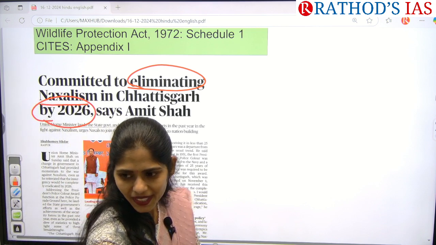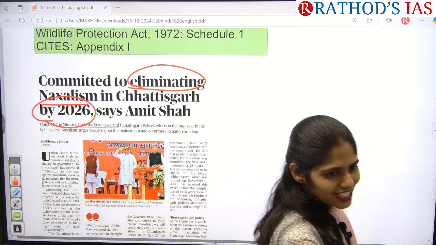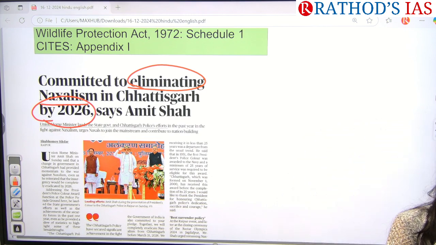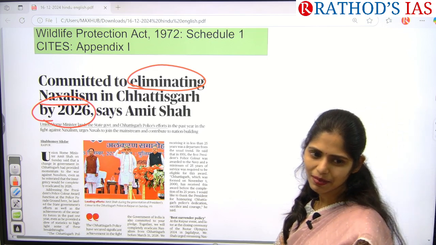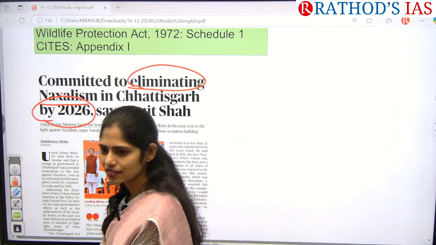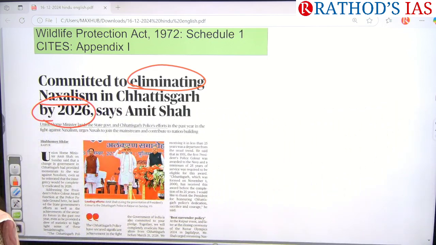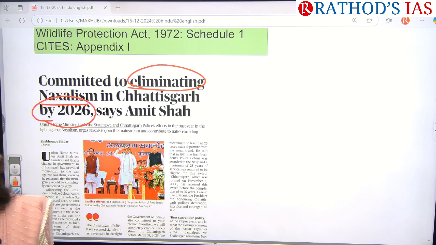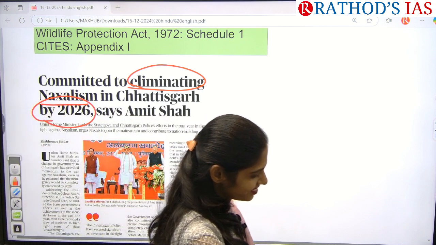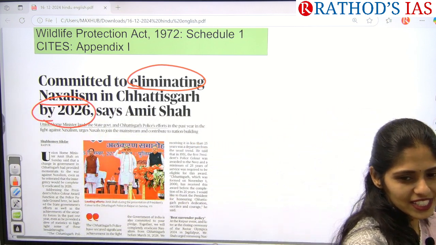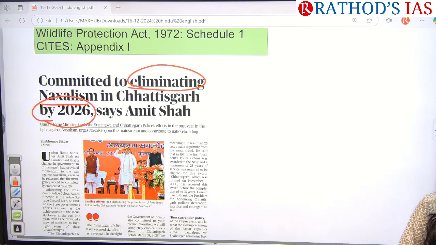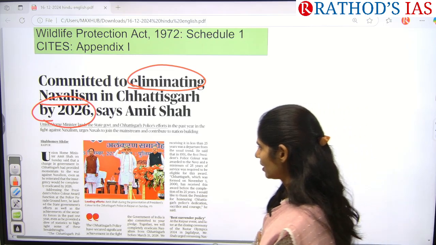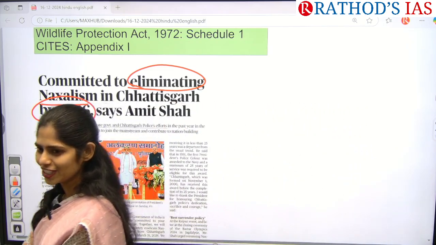Naxalism. Many a times we had discussions in our current affairs class. Now tell me, what are the steps taken by the government? Naxalism, internal security, had you not done it, right? Yes, ma'am. Very good. Even though I discussed it a number of times in current affairs classes, tell me what are the measures taken? Can you tell me any operation in the recent past?